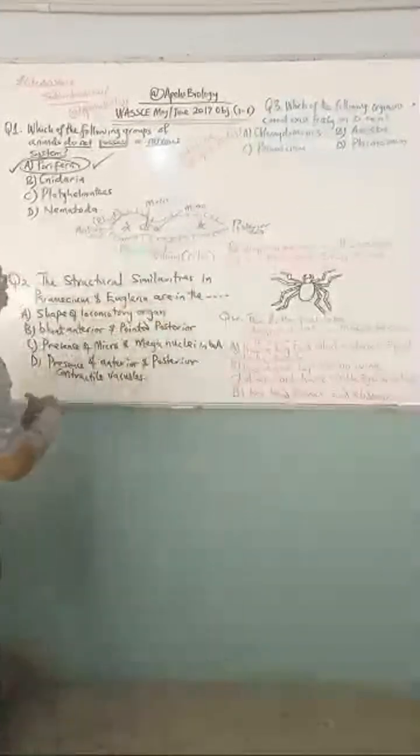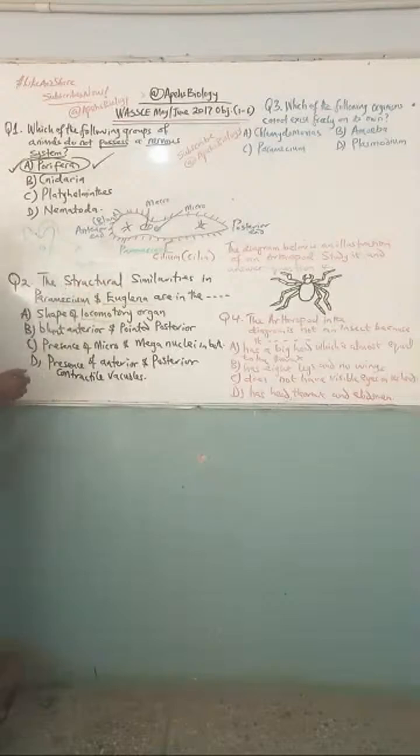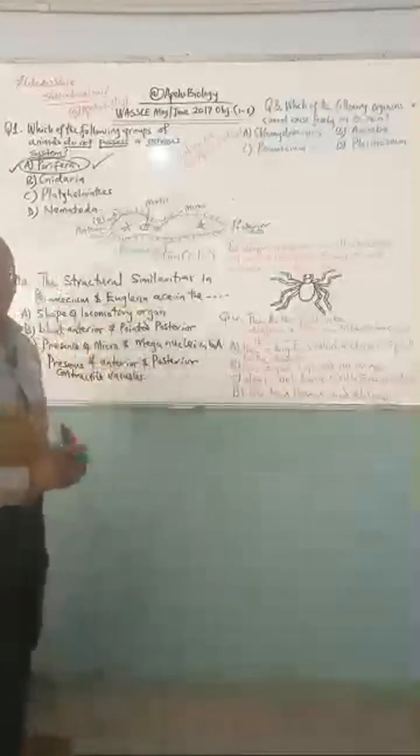Now, the second organism is Euglena. How will you understand? Euglena is that one that looks like this. It has a structure called flagellum. Euglena by nature has a single nucleus. It is not like this one. This structure that is called flagellum is what the Euglena uses for movement. And it has one nucleus. Watch my video, you will see how I explain about Euglena too. The structure of it. Very simple explanation.